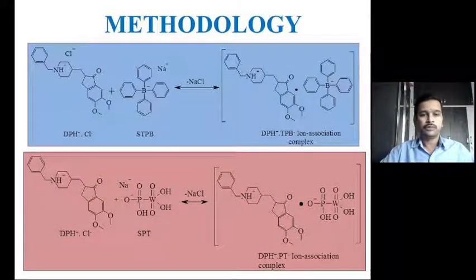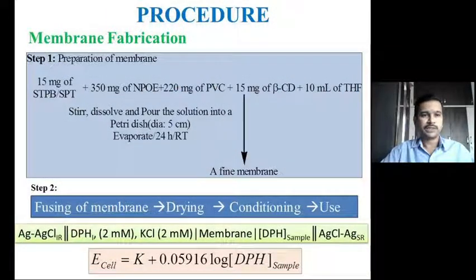These two schemes represent two ion associating agents, namely sodium tetraphenyl boron and sodium phosphotungstate. These are used to react with donepezil hydrochloride, because donepezil hydrochloride will be present in cationic form in both cases. This cationic donepezil hydrochloride will combine with either sodium tetraphenyl boron or sodium phosphotungstate to form the donepezil hydrochloride tetraphenyl borate ion association complex or the donepezil hydrochloride phosphotungstate ion association complex. These two complexes are separately encased to fabricate the membrane sensors.